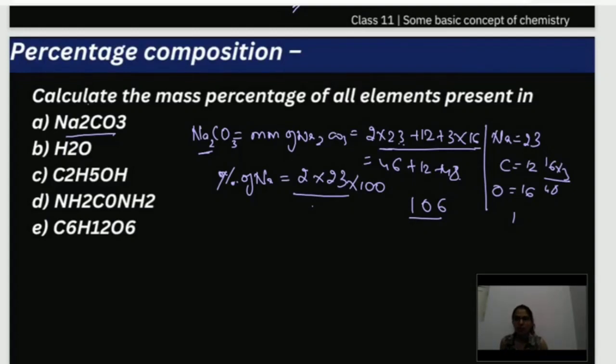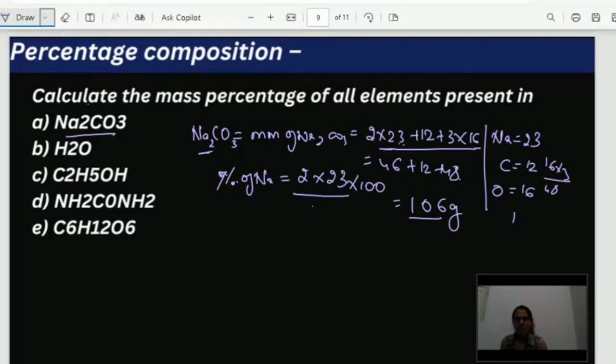I got the molecular mass equals 106 gram. So to find out the percentage of sodium, I am going to write this number here, and if we solve this, we are going to get the value of percentage of sodium in this compound. How can we solve? That is 2 into 23 into 100, divided by 106. So you get somewhat 43.39%. Similarly, if we want to find out percentage of carbon, how can we solve?